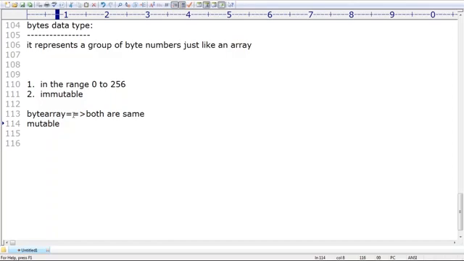Yes. Bytes data type and byte array. Sir, is the bytes data type mutable or immutable? Immutable. Is byte array mutable or immutable? Mutable. Except for that, everything is always the same. No difference at all. The only difference is that bytes is immutable and byte array is mutable. Except that, there is no other difference, right? Make sure. Sir, you may ask, can you please show with an example?